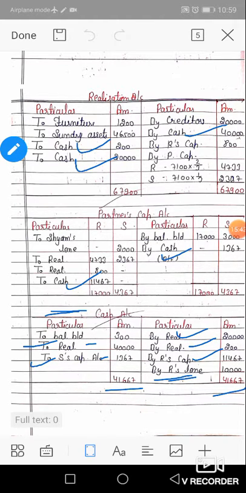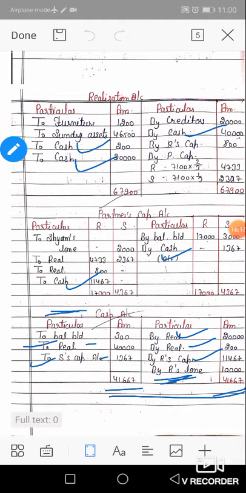By cash is transferred to the DR side and to cash is transferred to the CR side, and both sides are equal. This entry is prepared by us individually, that Ram's loan transferred and shown on the liability side is finally paid. Then the entry is Ram's loan account DR to cash, loan paid in cash. So Ram's loan account DR to cash 10,000, and the account is closed permanently.